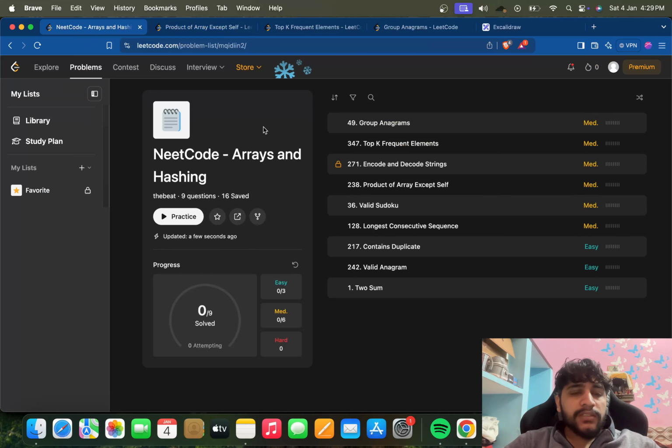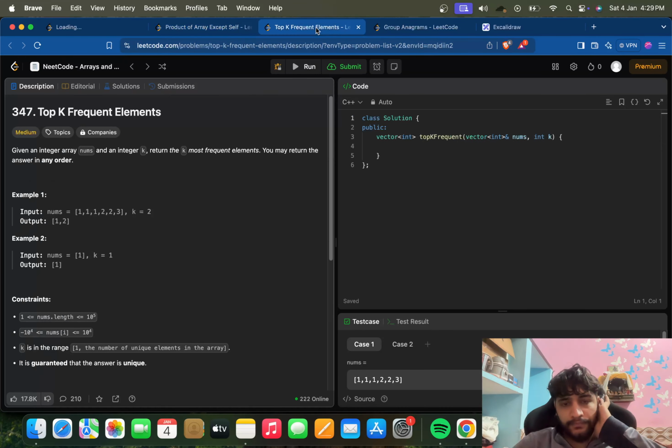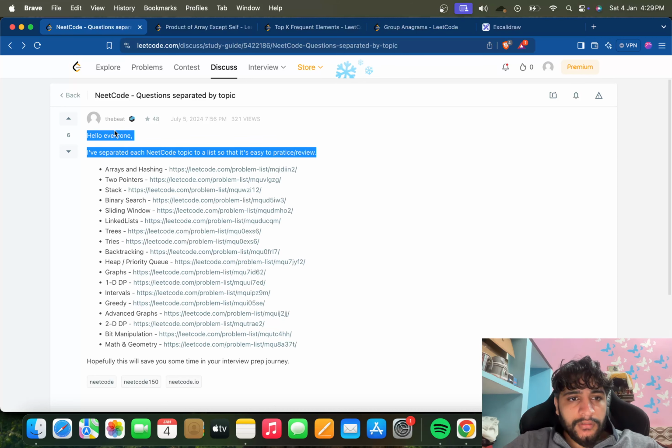So currently I have picked up this list. If I show you the whole list, this is the list. Why is my internet slow? Okay, I will show this once this is loaded. So yeah, it is loaded. I have picked up this list, popularly known as NeetCode. A lot of you might have heard about this. Once we complete this, we will pick up another list and go on with that.